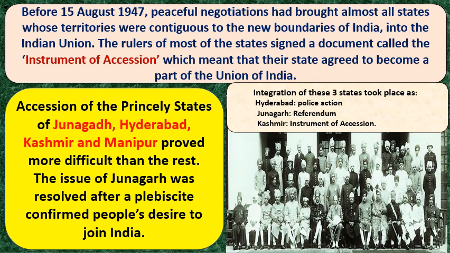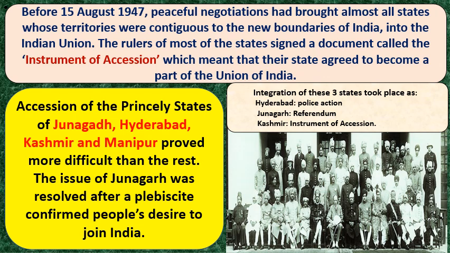So almost before independence, the majority of the princely states signed an agreement, the Instrument of Accession. It means they are ready to join the Indian Union.